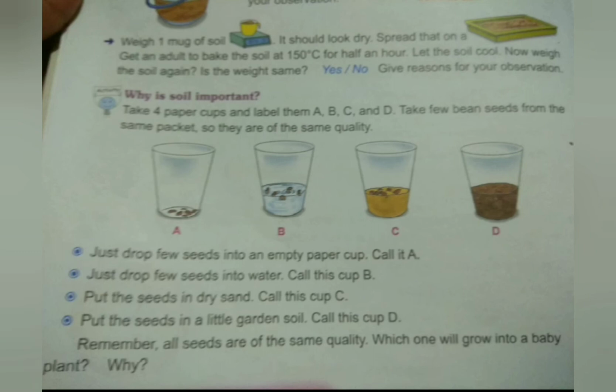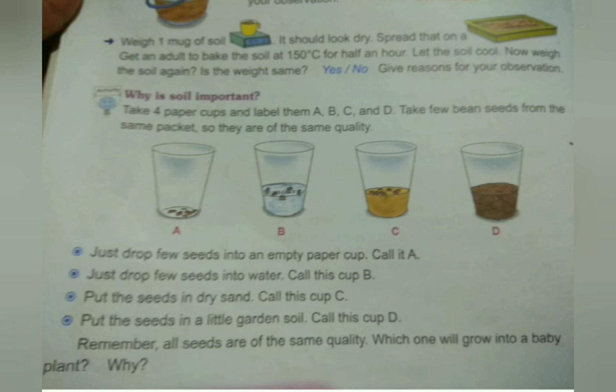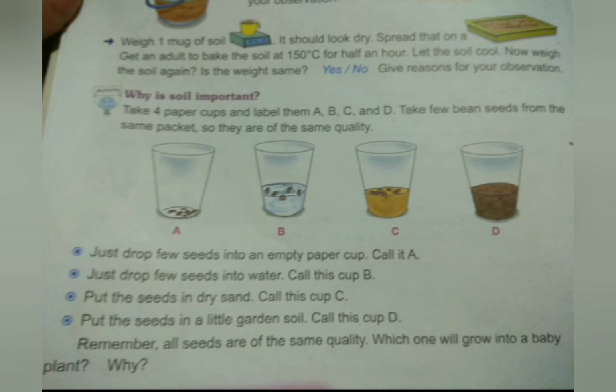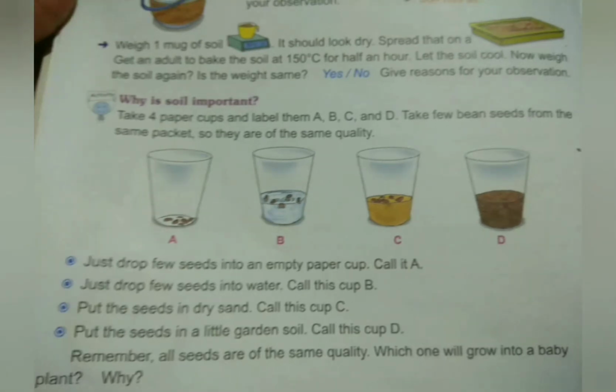In the first cup, that is the A cup, we only put the bean seeds. In the second cup, the B cup, we add water and bean seeds. In the C cup we add sand and the bean seeds, and in the last cup we add soil and bean seeds. Then remember all the seeds are of the same quality. Which one will grow into a baby plant? We have to observe in which cup the baby plant grows.